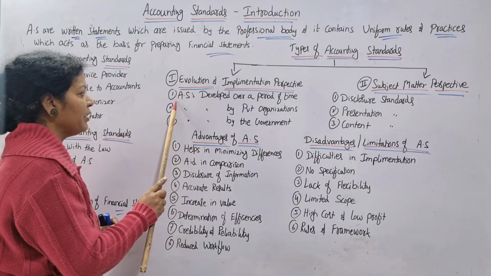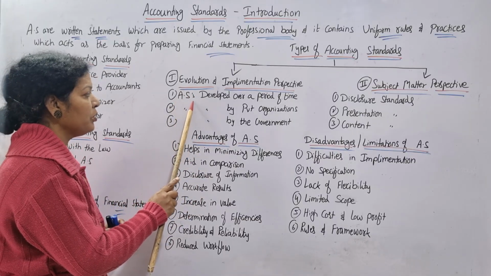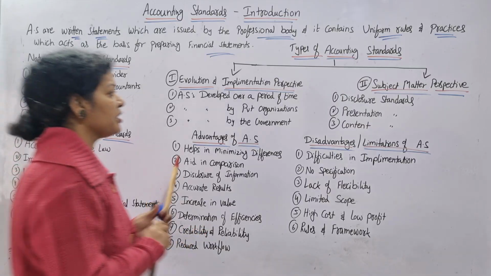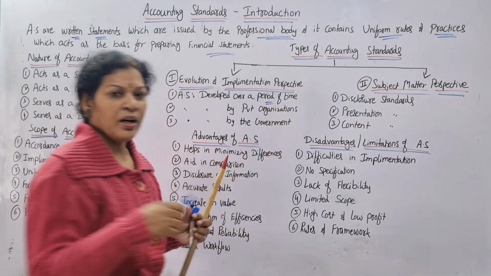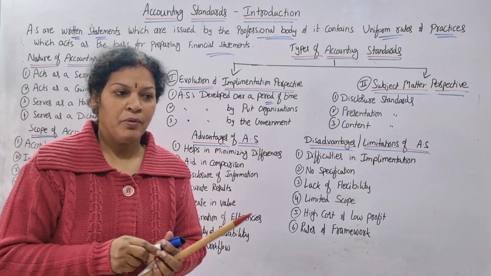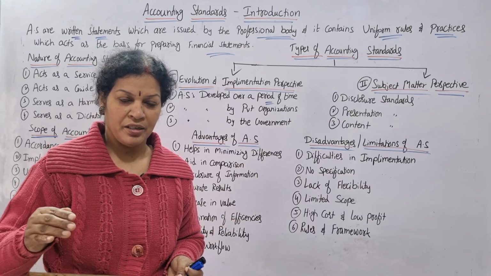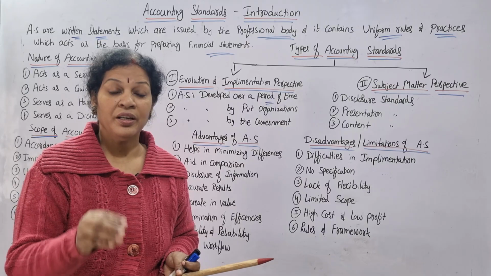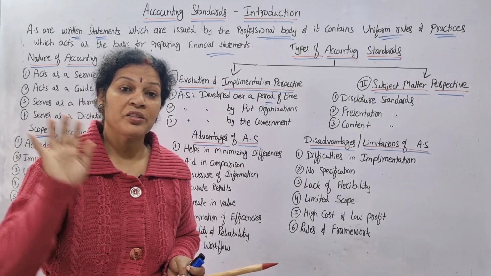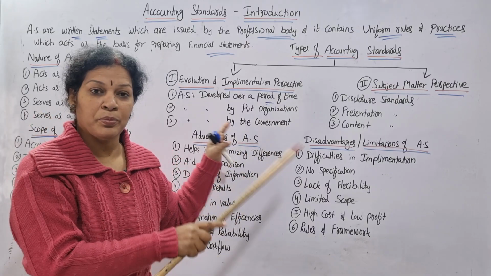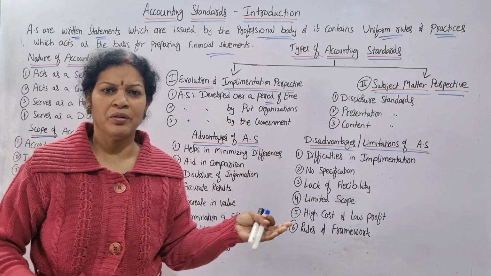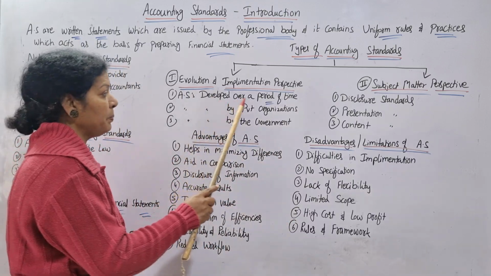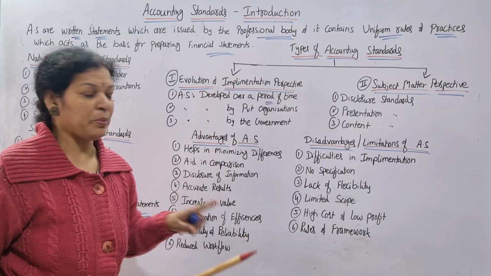According to that, the first method is accounting standards developed over a period of time. After a certain period of time, whatever accounting standards are evaluated or introduced, those accounting standards are followed according to this method. As the changes are going on, according to that we'll be following. So that is accounting standards developed over a period of time, right from the beginning.